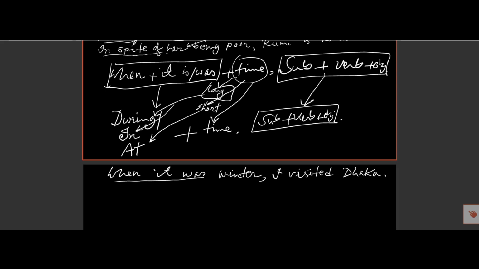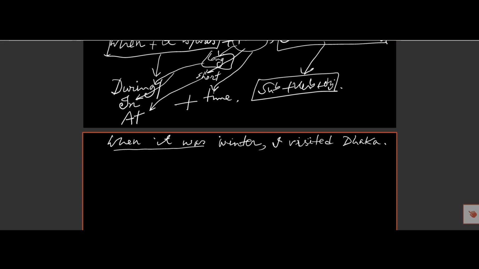We can use any one of these. But if the time is short, then we must use at. So winter is a long time. Here the adverb is winter, a long time. So in that case we must use here during, or we can use in.